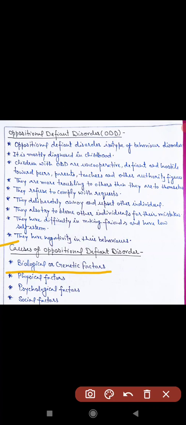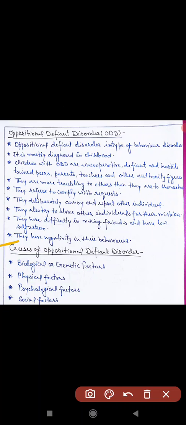Second, physical factor. The presence of ODD traits has been linked to the existence of abnormal amounts of some brain chemicals. These brain chemicals, known as neurotransmitters, are responsible for proper functioning of our body activities, and it is best for our well-being to have them in a state of balance in our brain. When an imbalance exists and messages are not communicated properly to other parts of the brain, the symptoms of ODD may